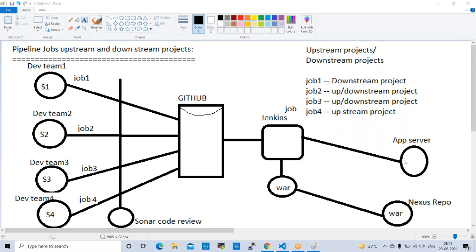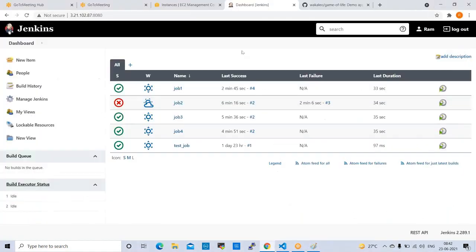Someone is asking a question in the chat. Can we change the build triggers later? I mean, if I want to build job 3, yeah, you can change whatever you want. The sequences and all, whatever you want to modify, you can modify on your own.